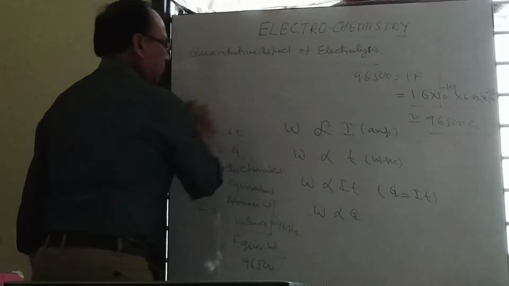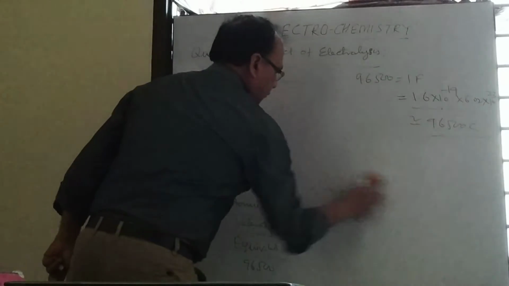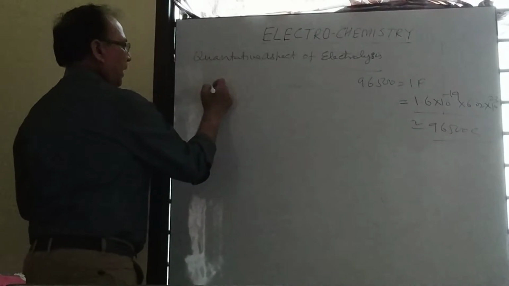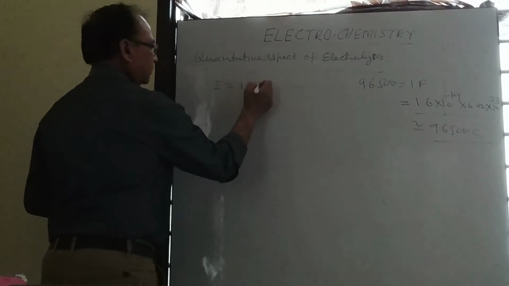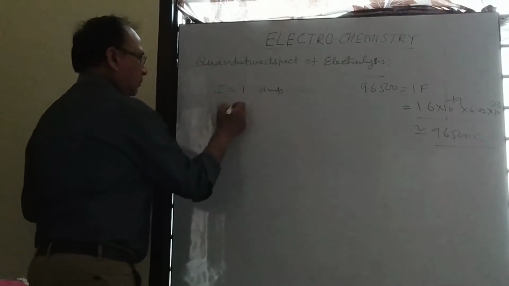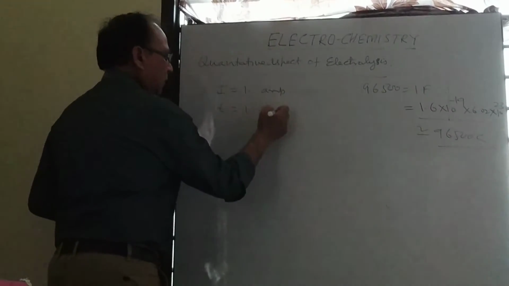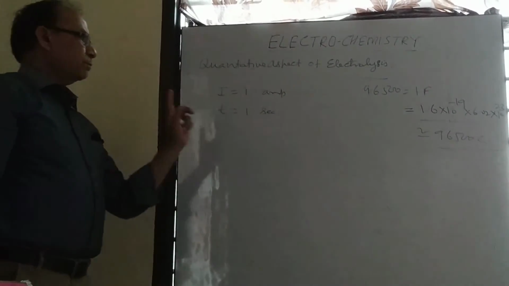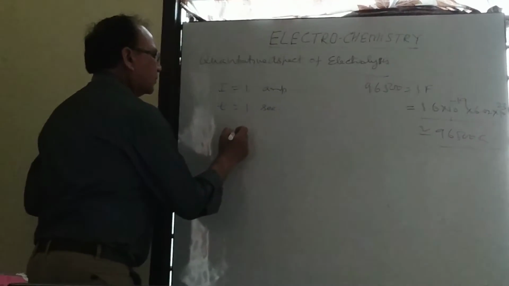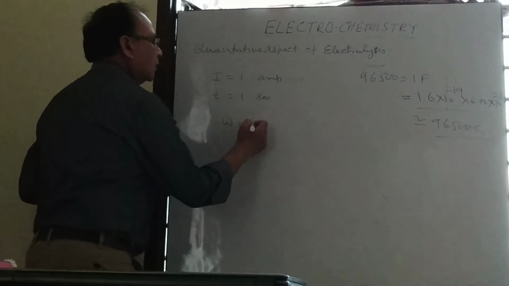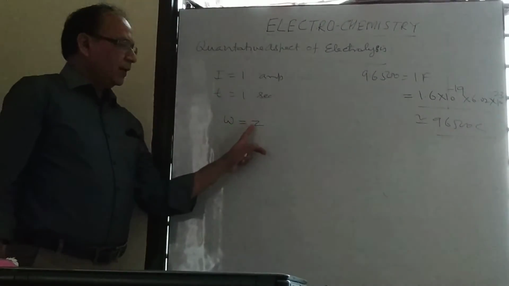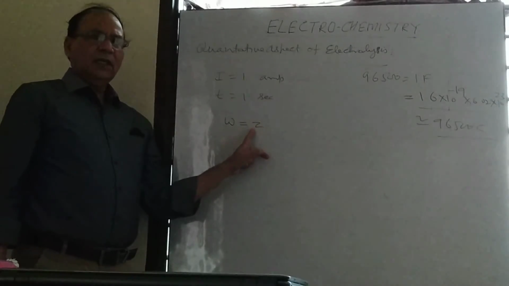Sometimes one very interesting question is asked: if the current passed through the electrolytic solution is 1 ampere and time is 1 second, meaning 1 ampere current is passed for 1 second, then the mass of substance deposited will be equal to Z. So how can we define electrochemical equivalent?